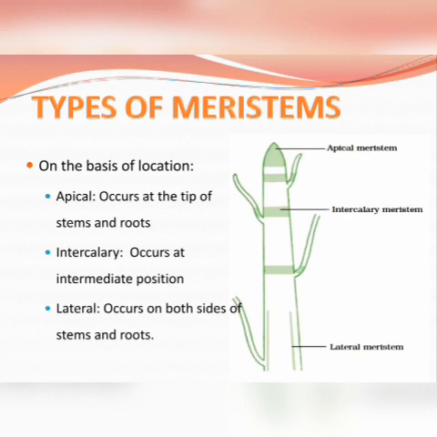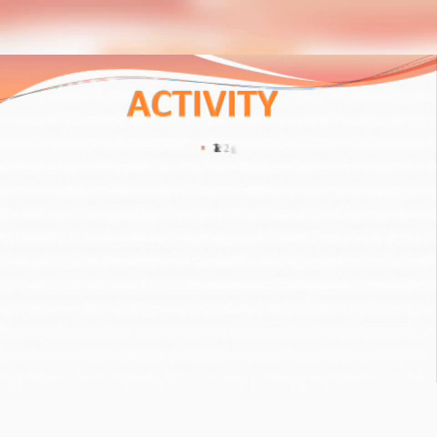Next, we will see an activity to understand the presence of meristem. So, we have to take two glass jars and fill them with water.